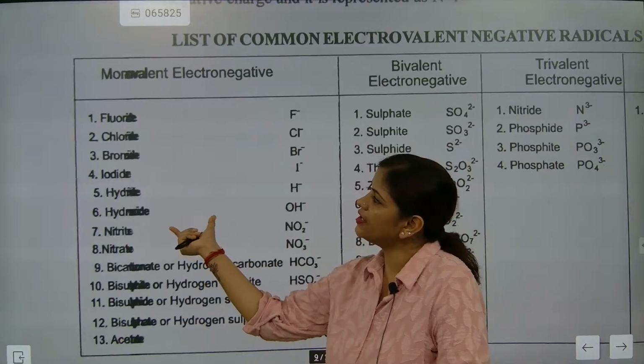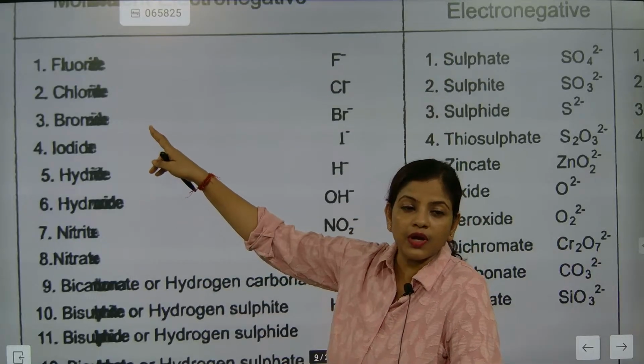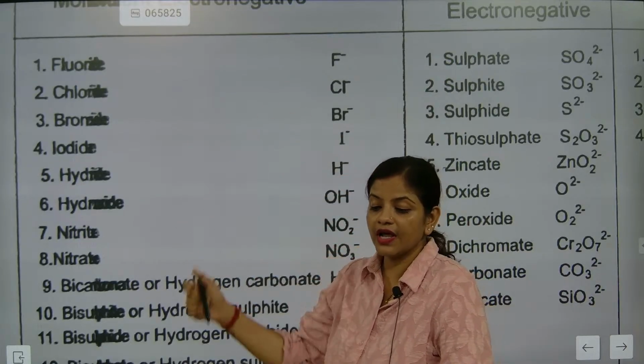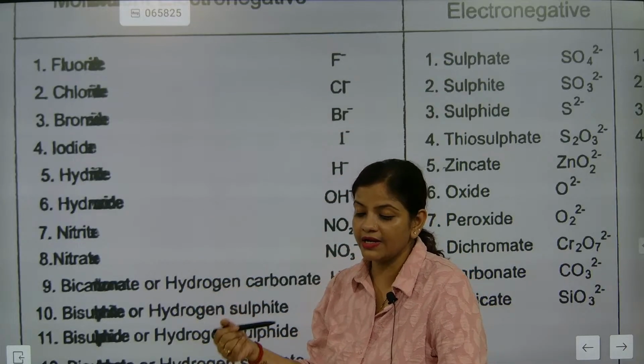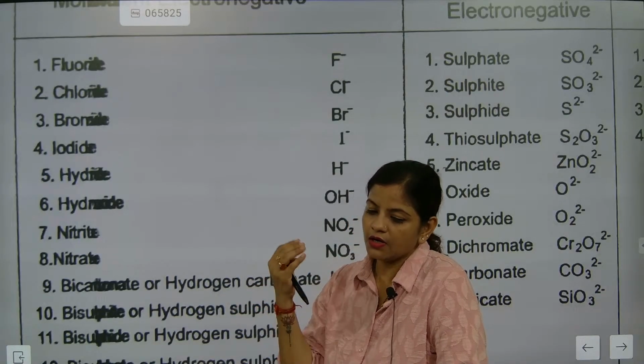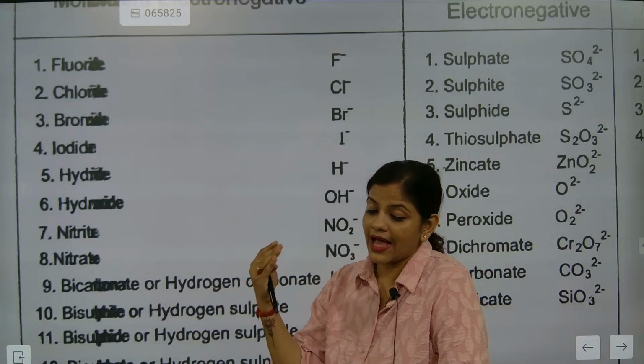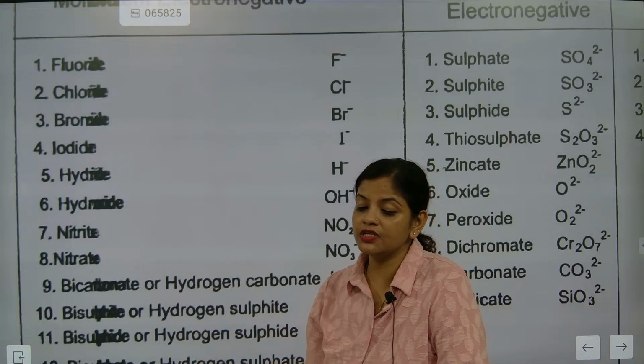So come on, go for it. Write down. It is called what, beta? Fluoride. Chloride. Remember these names. Fluoride, chloride, bromide, iodide, hydride. We are using this word, ide.